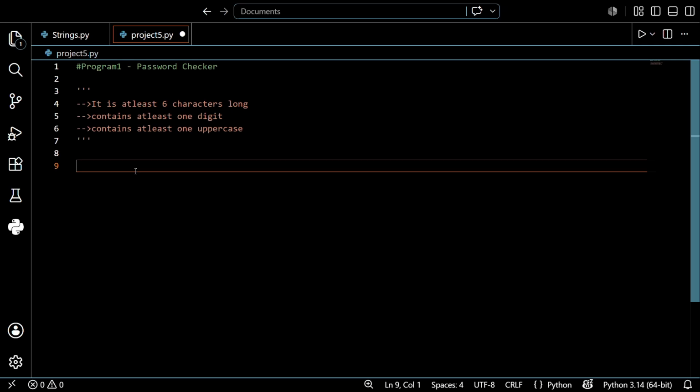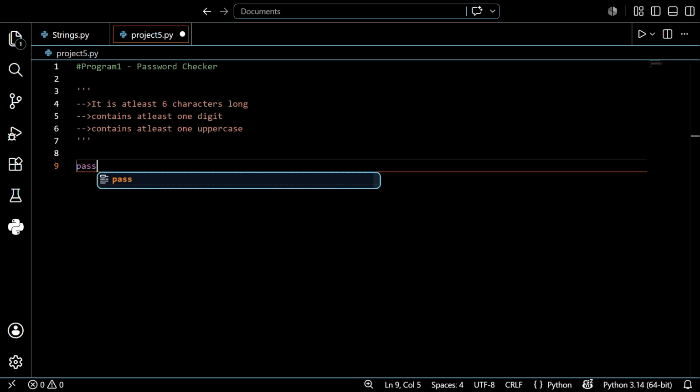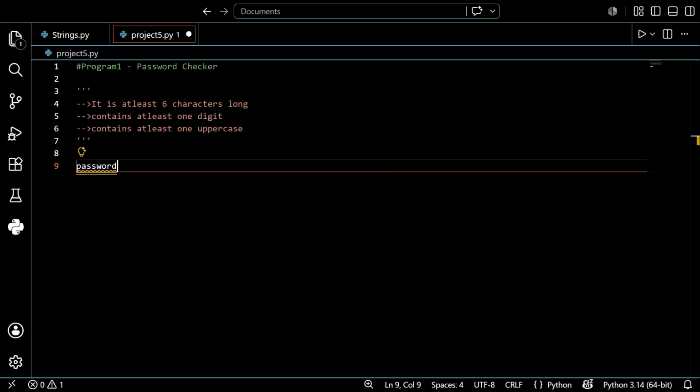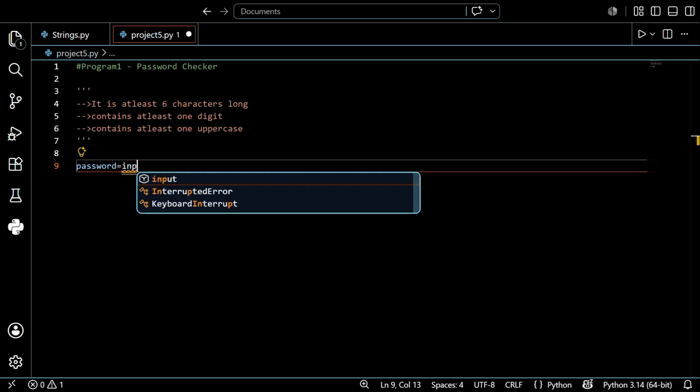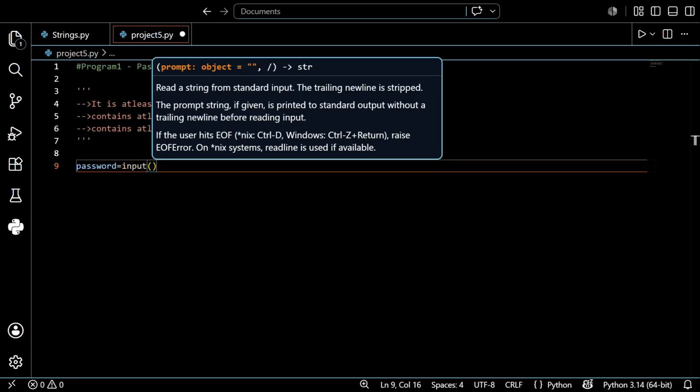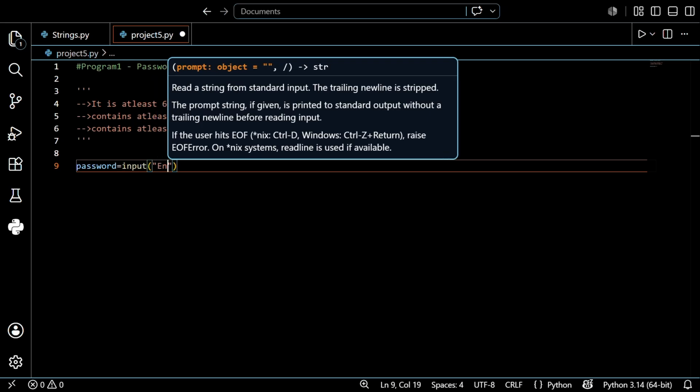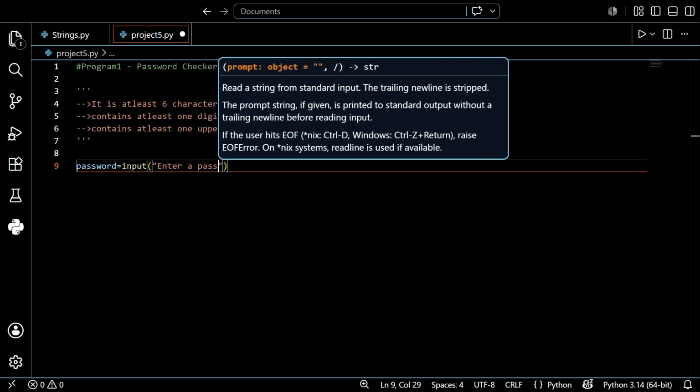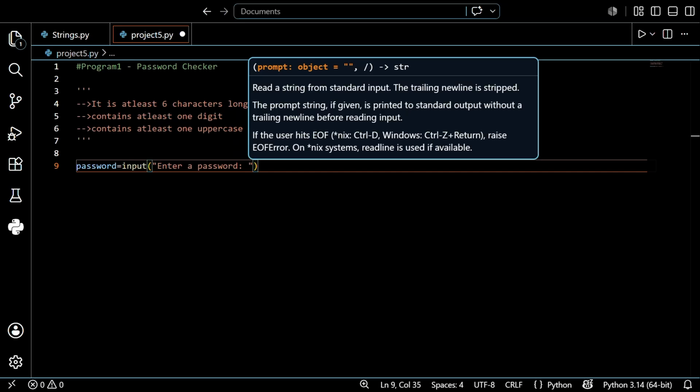Before that, we want to create a variable and ask the user for input. So password is equal to input of "enter a password", right?